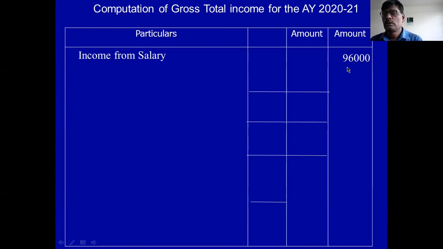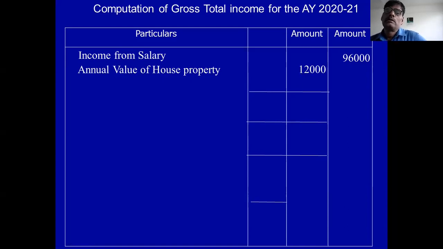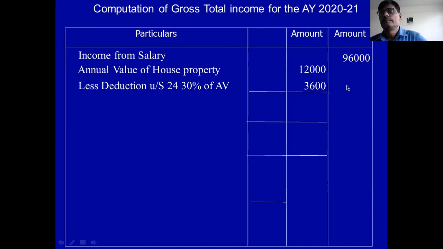Income from salary 96,000. House property annual value 12,000. 12,000 is the rental value. Rental value becomes annual value. Less deduction under section 24, 30% of annual value 3,600. Then balance is 8,400. In this 8,400, less carry forward loss 4,500.